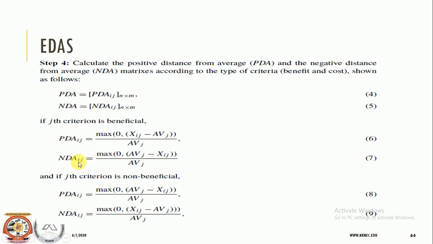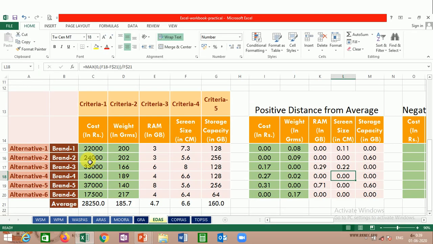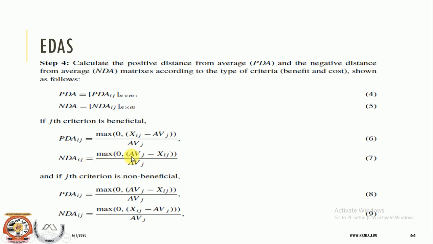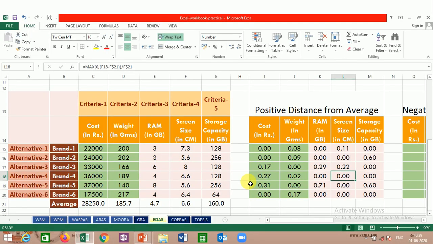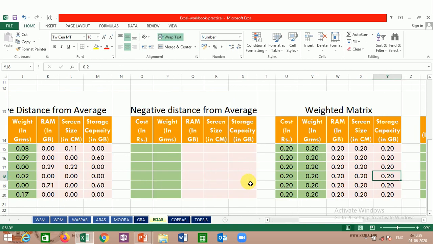Now we need to get the negative distance from average also, but there is a slight change in formula. In the formula these two values have been shuffled. Now we need to subtract each value from the average value. So you must take care of this while writing the formula, that you are selecting the maximum value from 0 as well as the difference between average and the cell value. So let us write it while calculating the negative distance.